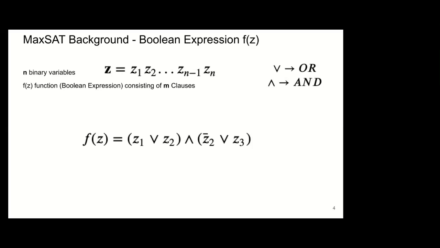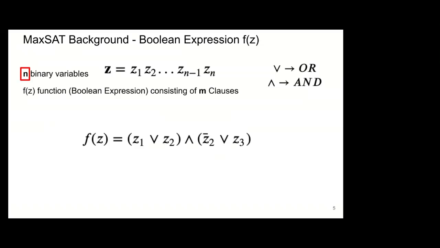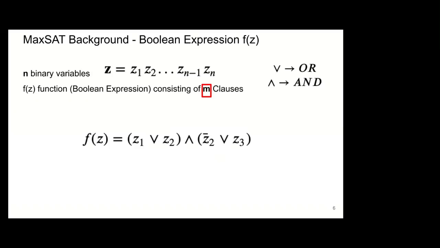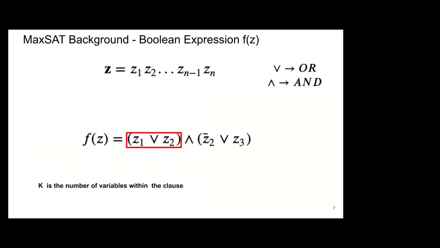Okay, so what is a Boolean expression? A Boolean expression is basically a function, and this function is comprised of three things. So the first thing is a number of variables, which is denoted by the letter n, the number of clauses, which is denoted by the letter m, and then a third variable, the letter k, which is the number of variables within such clause.